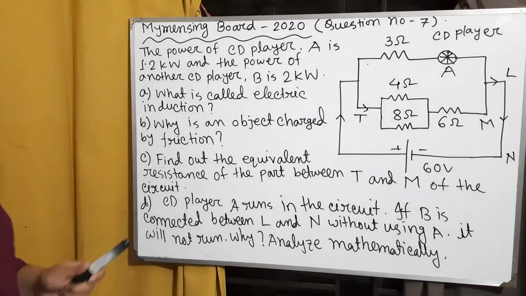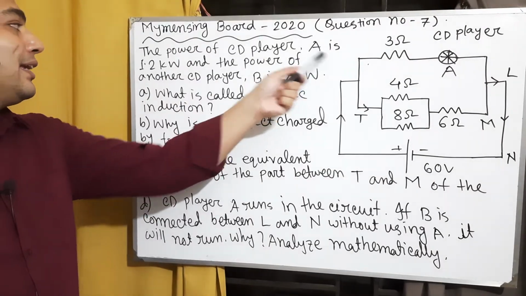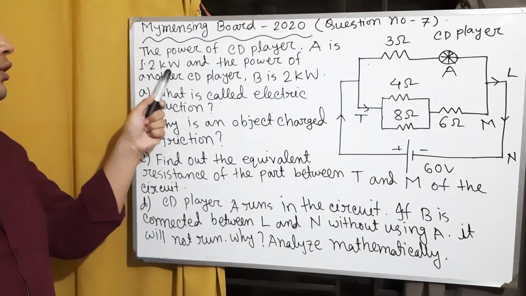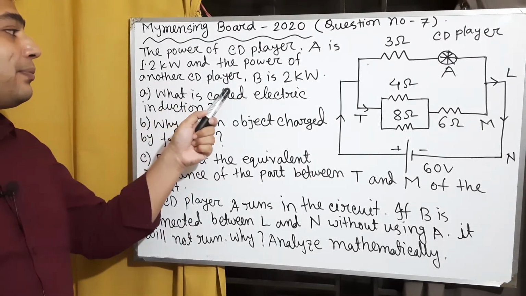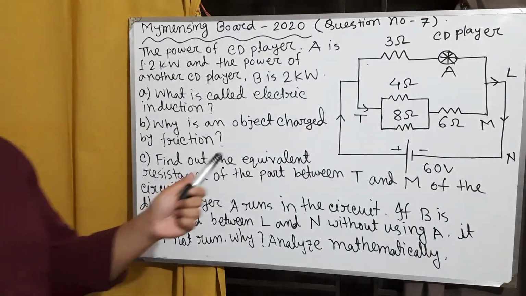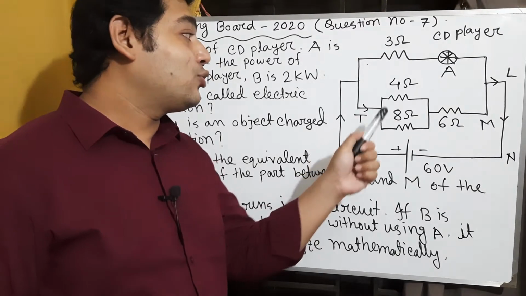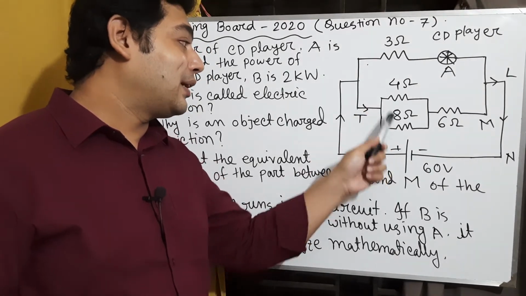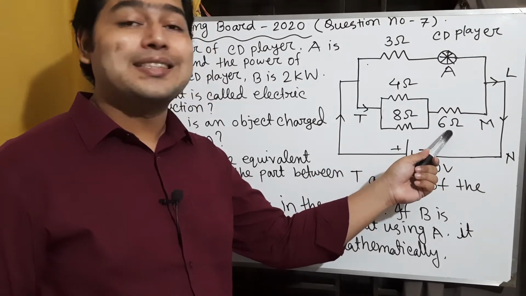The question is, the power of CD player A is 1.2 kilowatt and the power of another CD player B is 2 kilowatt. Here this is our stem. Here you see that the two resistors 4 ohm and 8 ohm are in parallel with a series connection with 6 ohm.